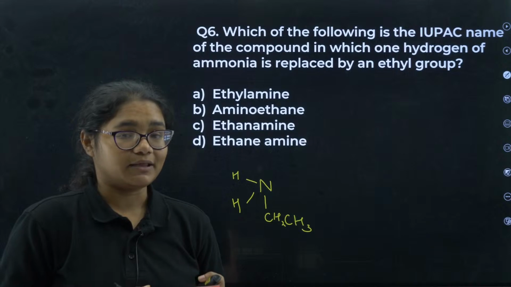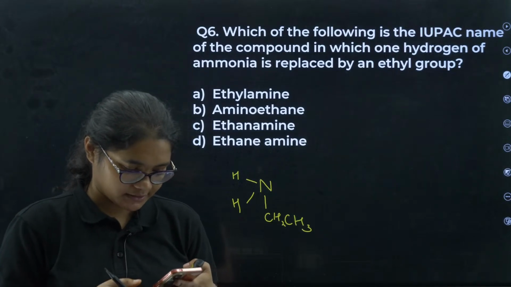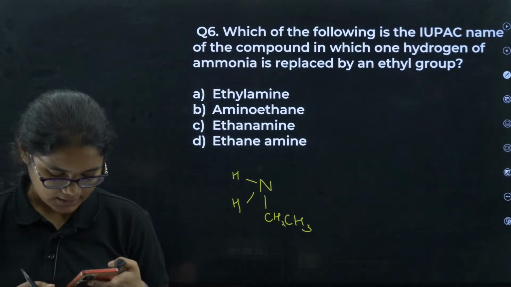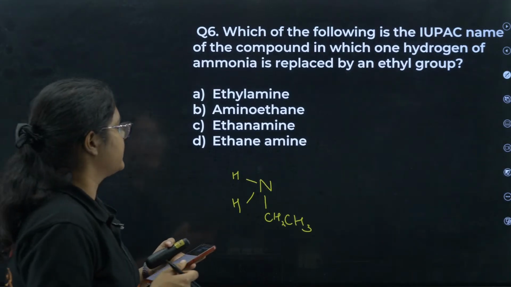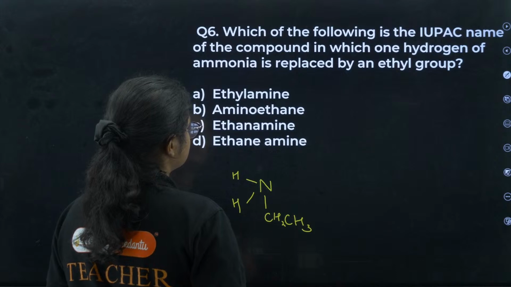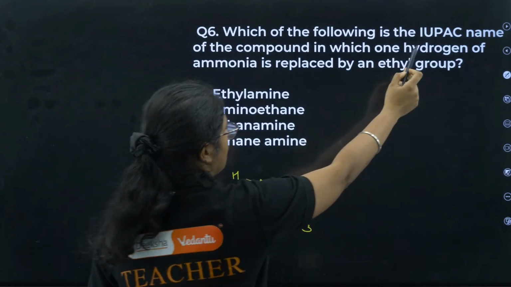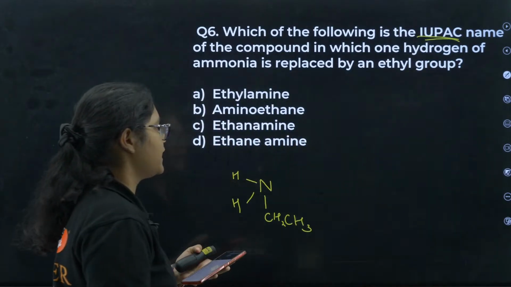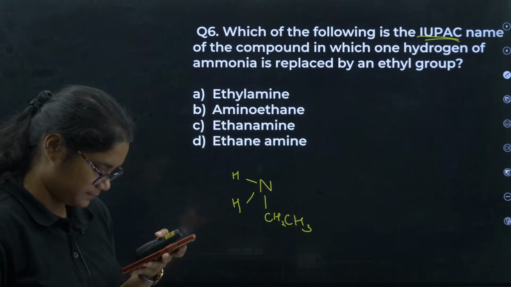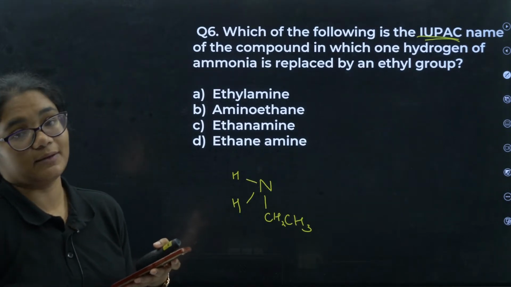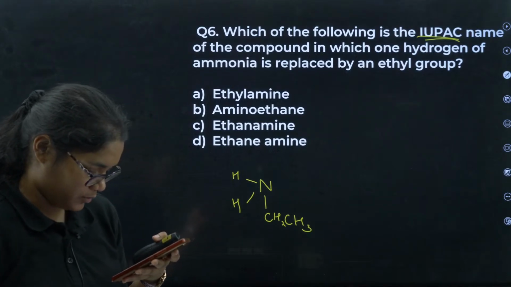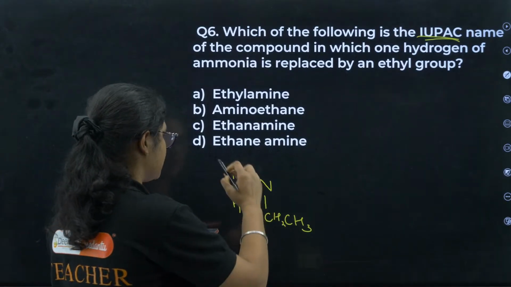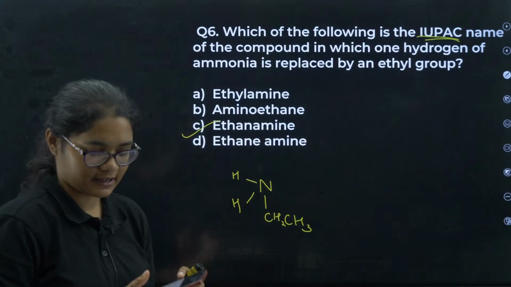Ethylamine is not the IUPAC name. No, A is not the correct answer. Yes, Radhika is correct. Ethanamine, C is the correct answer.